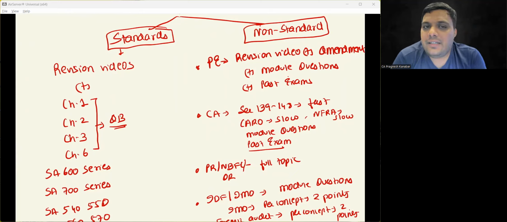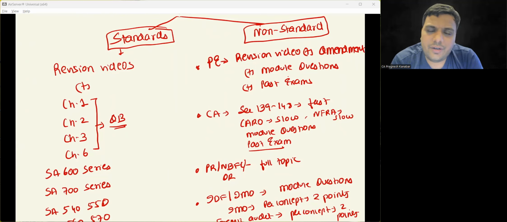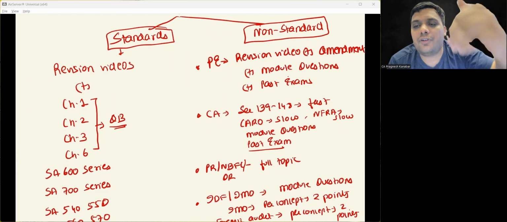There are 35 standards and 1 SQC, but how are you going to go ahead with that? See, let me tell you. They have discussed standards, SQC and so on in chapters 1, 2, 3 and 6 of the module. And you will be surprised to know that out of all the questions asked in the paper on standards, most are from the discussions they have done in the module, and 1 or 2 questions from auditing pronouncements. Or maybe just 1 question extra from auditing pronouncements.